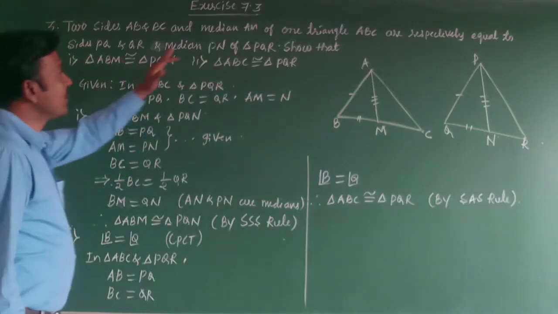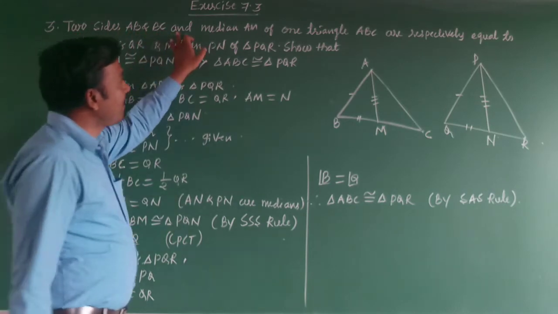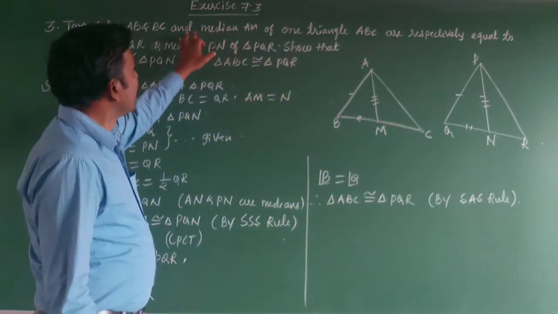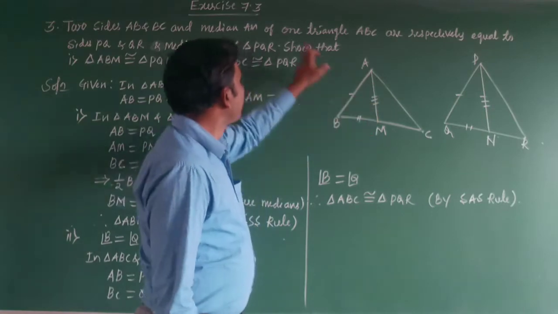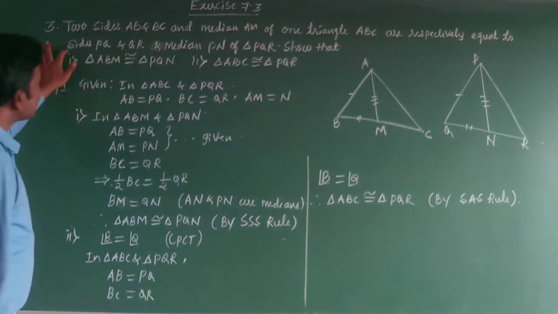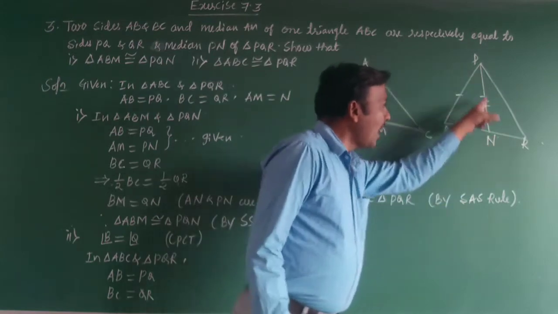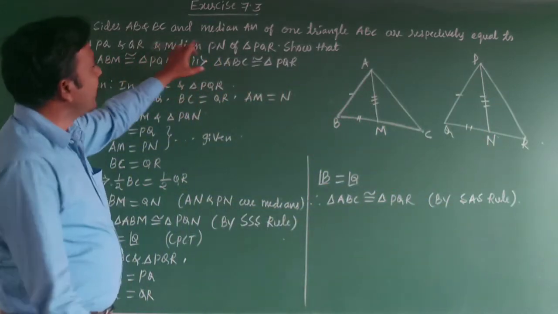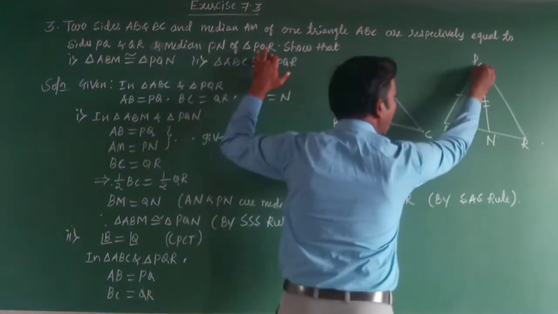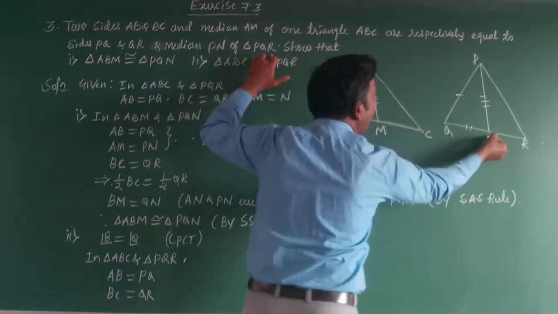Now I'll discuss exercise 7.3, question number 3. Two sides AB and BC, and median AM of one triangle ABC are respectively equal to sides PQ and QR and median PN of triangle PQR. AB is equal to PQ, BC is equal to QR, median AM is equal to median PN.